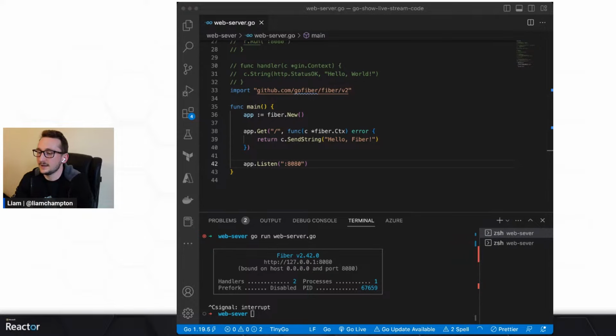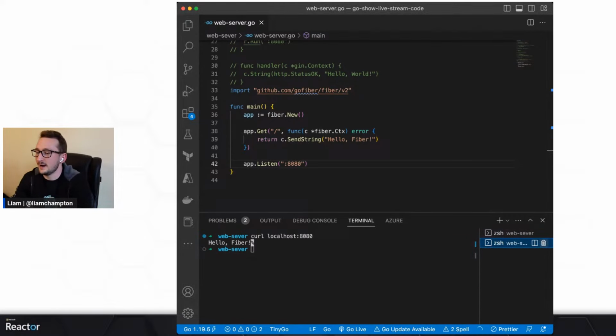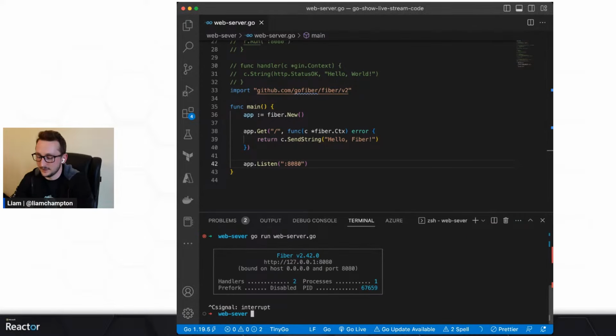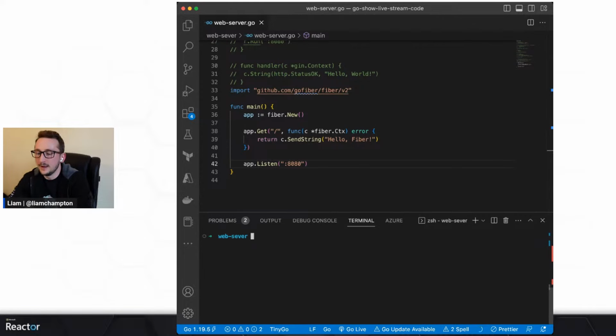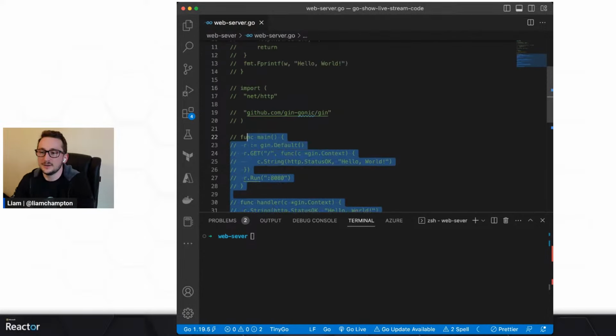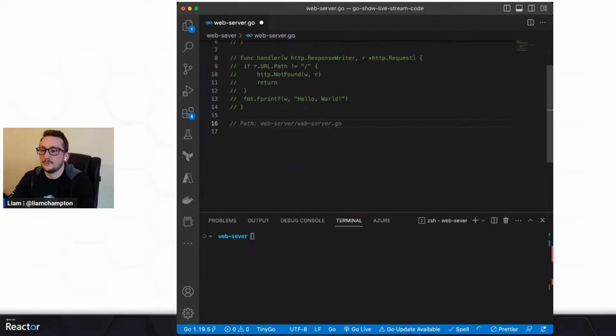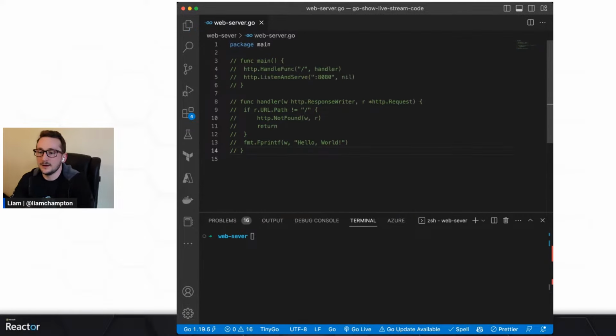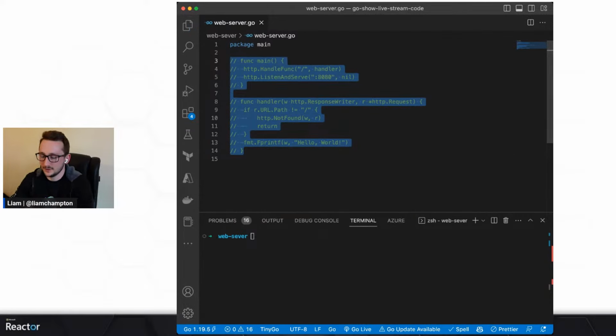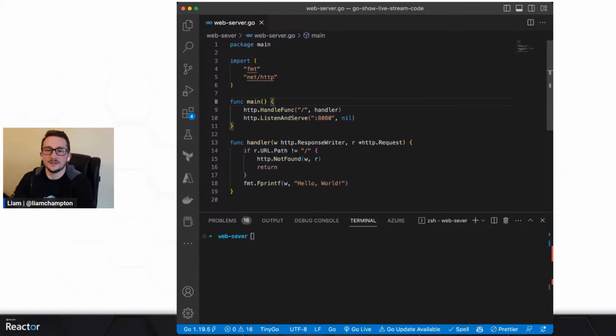But let's go ahead and clear down what we already have. So we can clear this one, and we can clear this terminal. Clear that terminal as well. I will make sure all of this code that I've gone through so far is in GitHub later today. But let's get rid of everything up to Gin. Now let's undo this one. And that's just a standard web server. We have the standard web server back now.